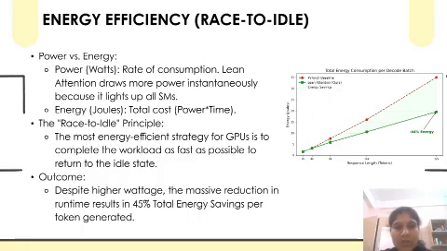Hello everyone. Now I'll be explaining one of the interesting findings in our work, which relates to energy consumption. There is a well-known concept in hardware architecture called race to idle. This idea is that if a kernel can use more compute resources and finish to an idle or low power state sooner, then even if instantaneous power draw is higher, the total energy consumed can actually be lower.